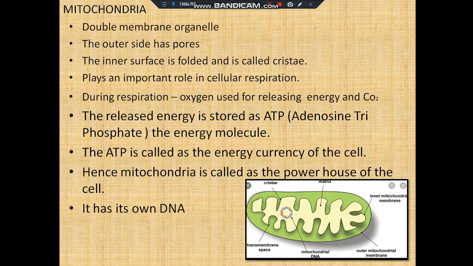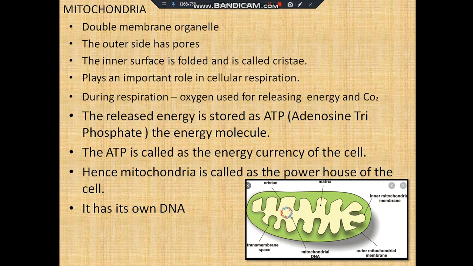Now let us discuss another important cell organelle, which is called mitochondria. It is a double membrane organelle, that is, mitochondria is covered by a double layered membrane, and the outer side of the mitochondria has pores in order to allow the transportation of substances through it. The outer surface of the mitochondria is smooth, whereas the inner surface is folded and called cristae, and it plays an important role in cellular respiration. This folding, called cristae, increases the surface inside the mitochondria to perform cellular respiration.